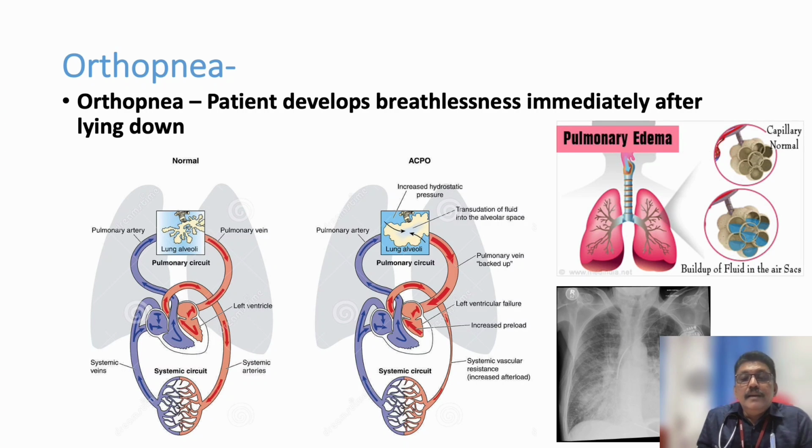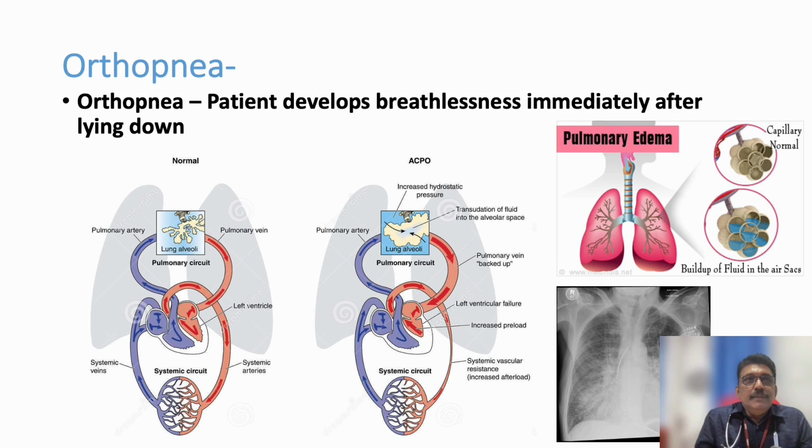Now, what we have discussed was the earliest phase of cardiac failure, but afterwards the left ventricular failure may increase, and the left ventricle will not be able to take up any extra fluid. So immediately after lying down itself, the patient develops breathlessness. This is called orthopnea. The patient is unable to lie down.